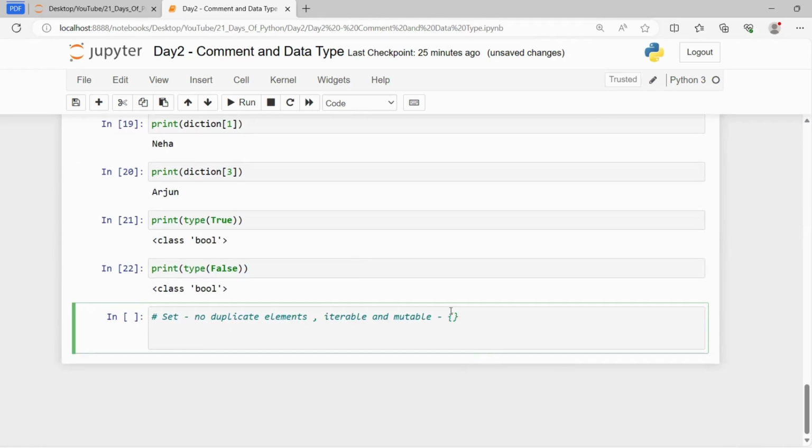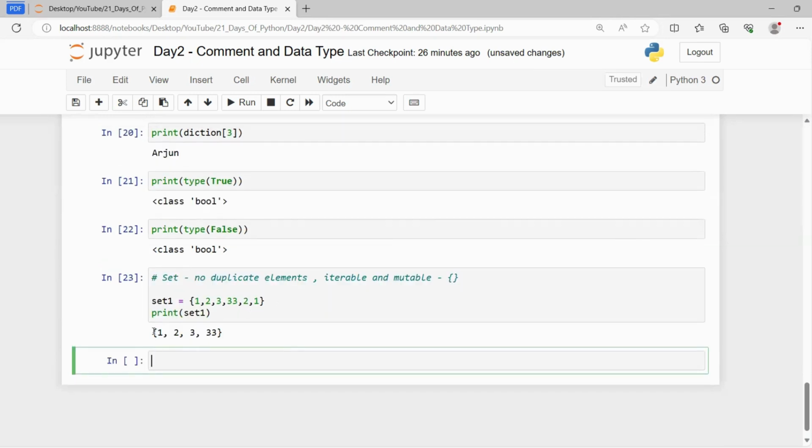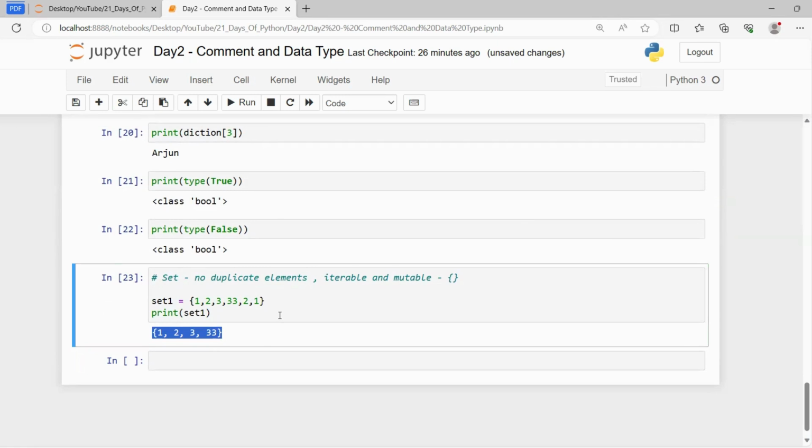Inside the set we cannot store duplicate values. Just have a look. Suppose I'm writing set1 is equal to curly bracket 1, 2, 3, 3, 2, 1. As you can see here, 1 and 2 are appearing twice in this set. If I print set1, it will remove the duplicate values and only contain the unique values. So this is the specification of a set, which does not entertain duplicate elements, and it is iterable and mutable.